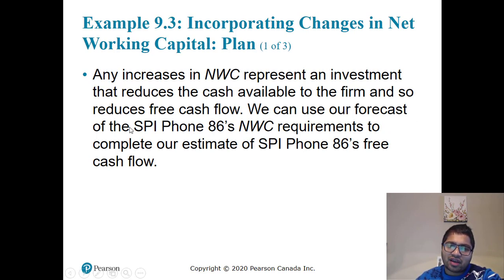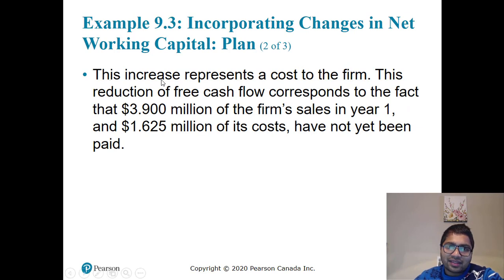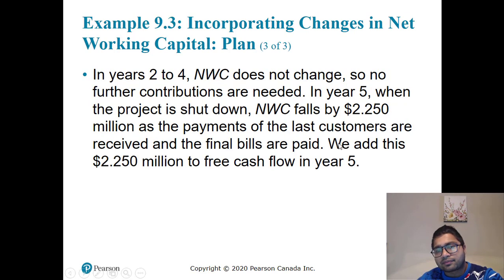We can use our forecast. An increase in working capital reduces free cash flow. Your cash is blocked, so we deduct it. A decrease in working capital increases cash flow, so we add it back. This increase represents a cost to the firm. This reduction of free cash flow corresponds to the fact that 3.9 million of the firm's assets in year 1 and 1.65 million of cost has not been paid. In years 2 to 4, net working capital doesn't change. So that's the bottom line. We only consider year 1 and year 5 when the increase and decrease happen.